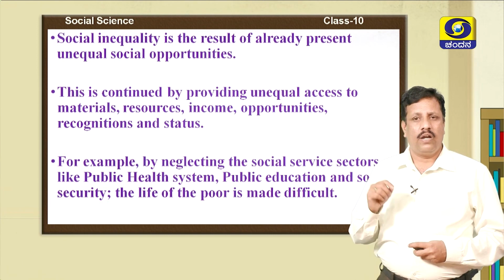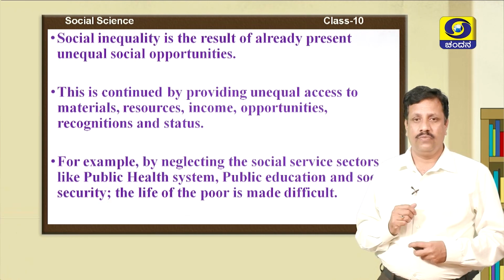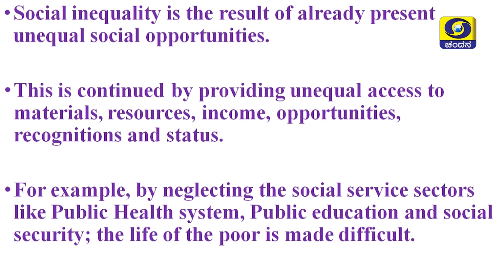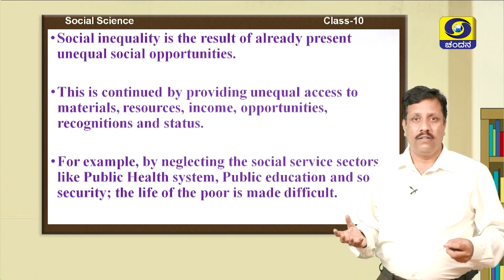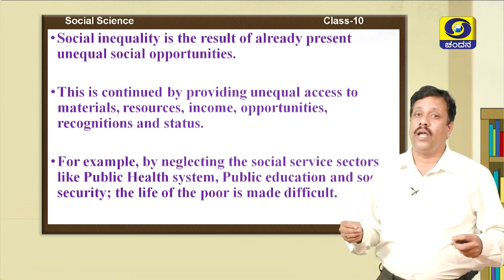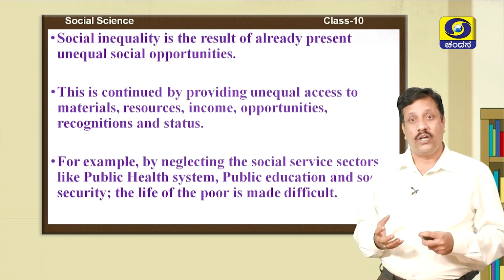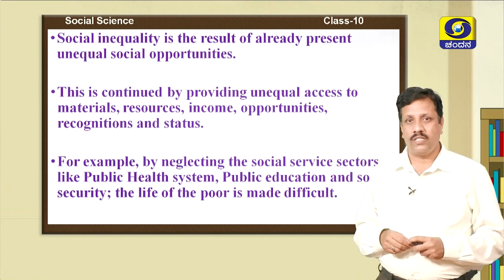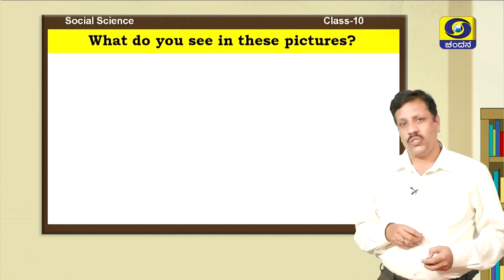So, let us take an example of how this social inequality is present in the society. By neglecting the social service sectors like the public health system, public education, and social security, the life of the poor has become difficult. In the society, we see that rich people are getting good educational facilities, whereas the poor people are not able to get good education. When it comes to health, rich people are getting good health facilities, whereas the poor people are not. So, these are the inequalities present in the society.